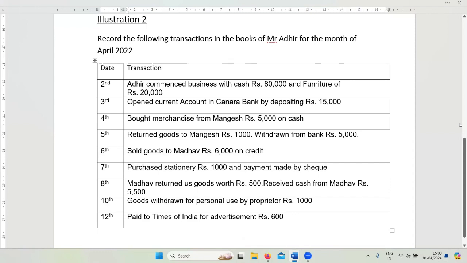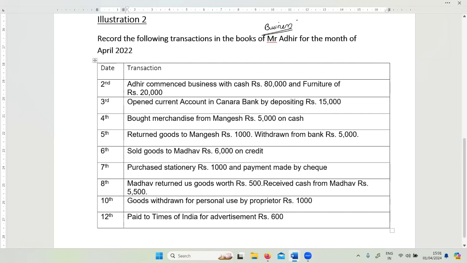So different transactions are given in the same way as we have done in illustration 1. We are going to draft the journal entries for Mr. Adhir. Okay, now Adhir has started a business, remember. So we are writing in whose books? In the books of the business of Mr. Adhir. So this is the first and foremost thing that you have to remember to avoid confusion.